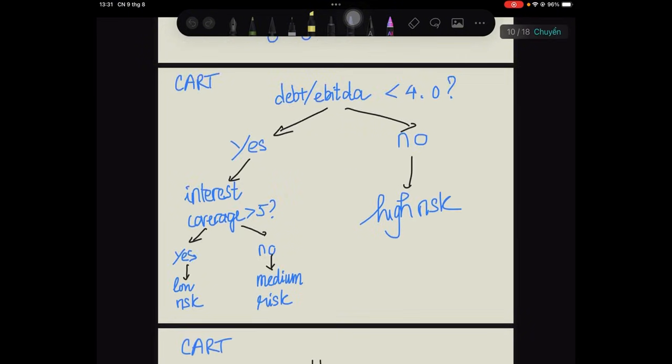Now let's move to one of the more intuitive machine learning techniques: classification and regression tree, or CART. Think of CART as a decision-making flowchart. You start with one question: is Debt to EBITDA below 4? If yes, go left. If no, go right. Then ask another question: is interest coverage above 5? And continue. Eventually, you reach a final node containing the prediction. This is why decision trees are so intuitive. They resemble the way humans often make decisions.